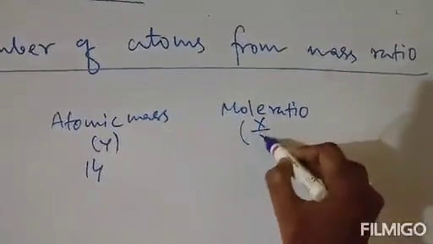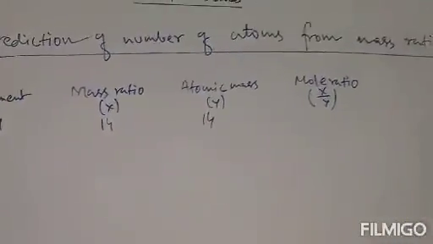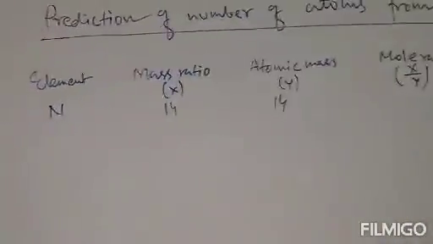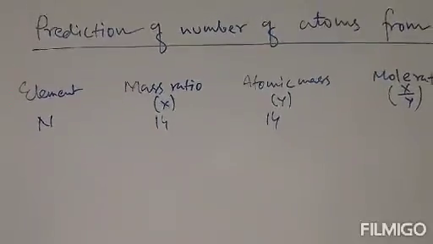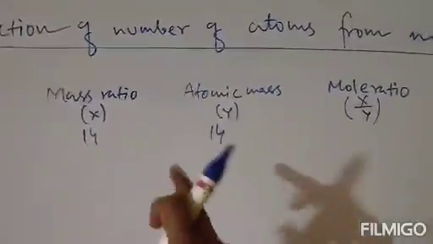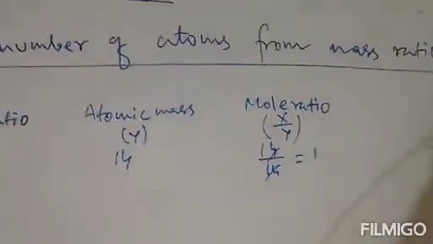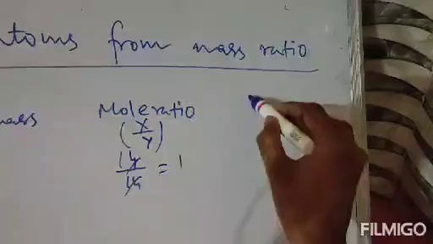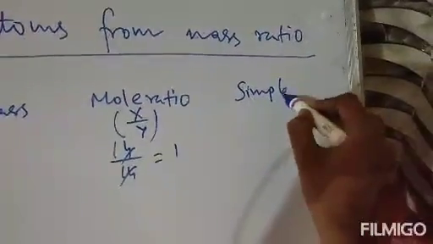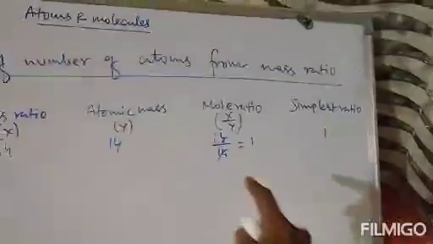That means X by Y, where X is your mass ratio and Y is your atomic mass. So X by Y will be the mole ratio. The mole ratio will be 14 by 14, that will be 1. Clear? So the simplest ratio will be 1 because the mole ratio is 1.